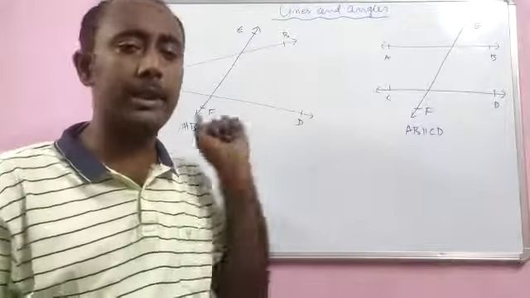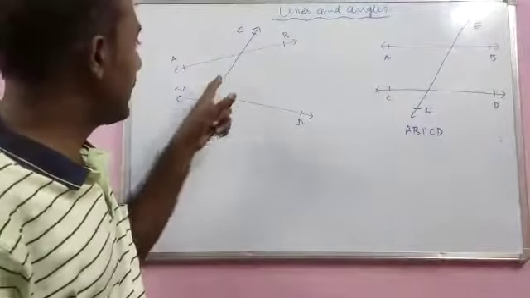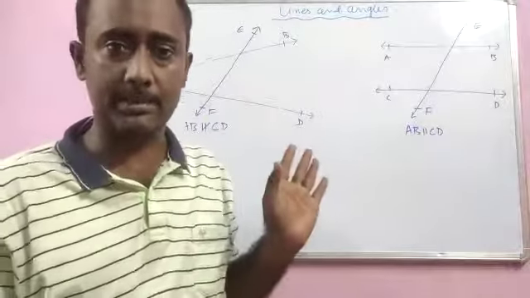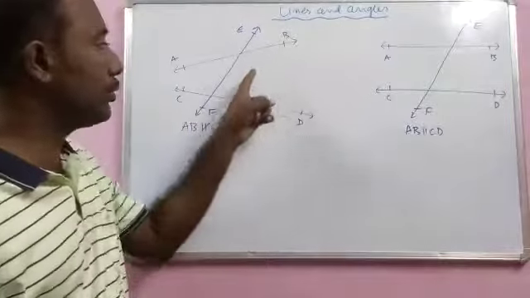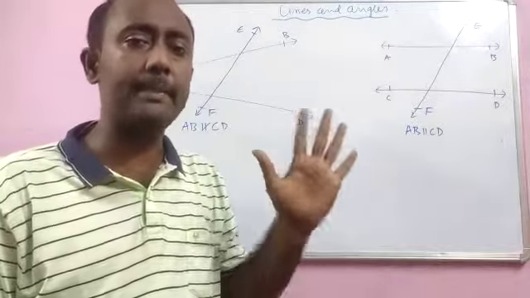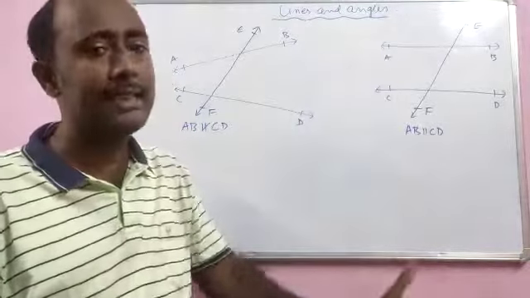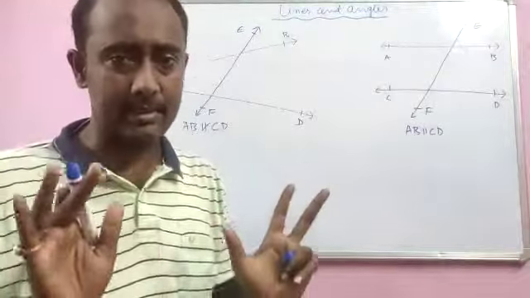Sometimes we get confused here also. We think that for parallel lines only we have transversal, and if the lines are not parallel, we will not call it a transversal, which is wrong. Transversal is a line which intersects two given lines, whether the lines are parallel or not parallel. So irrespective of the lines, the term transversal will exist.